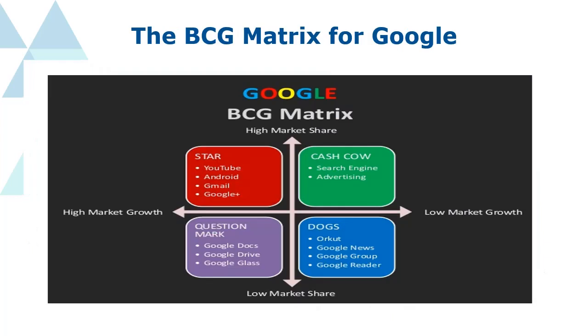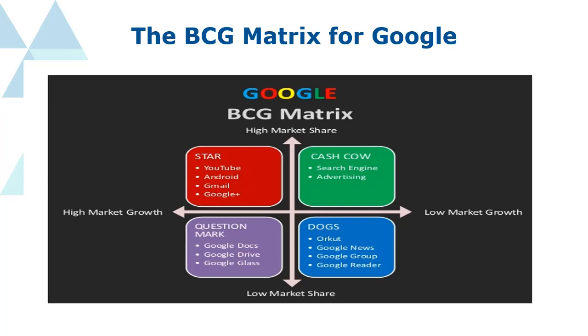Let us take another example, Google. What are the stars of Google's products? YouTube, Android, Gmail, Google Plus, because they have huge potential to grow. They are still making a huge amount of market share, and the potential is there, so they are the stars of Google. What about the question mark?